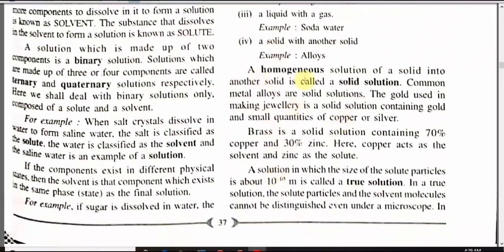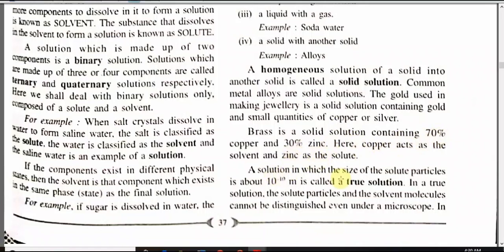Let us see the definition of homogeneous solution. A homogeneous solution of a solid into another solid is called a solid solution. An example is alloys. Common metal alloys are solid solutions. The gold used in making jewelry is a solid solution containing gold and a little amount of copper and silver. Brass is a solid solution containing 70% of copper and 30% of zinc. So, copper is the solvent because that is present in 70%, and zinc at 30% is the solute.